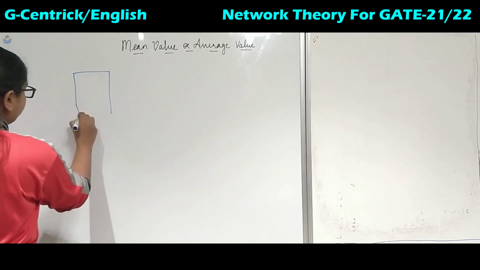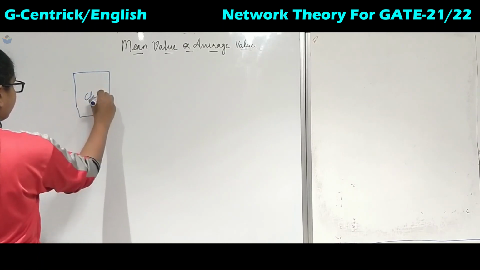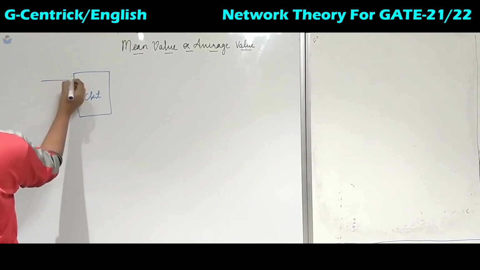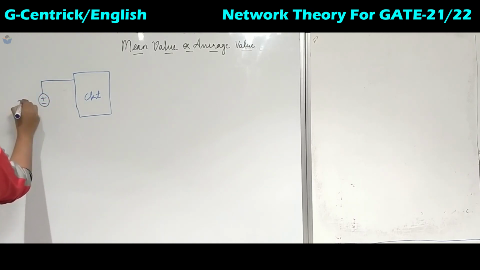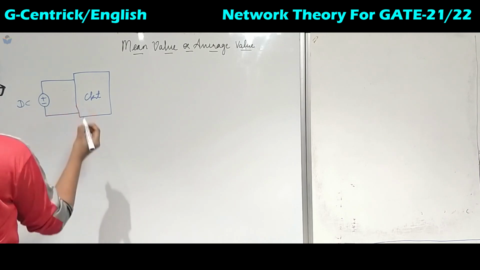We will take a circuit which is given a DC supply. This is a DC supply connected to this circuit.